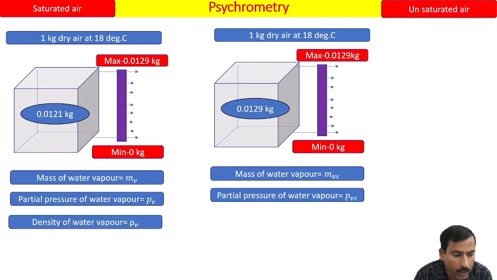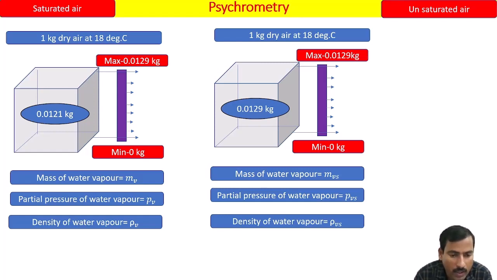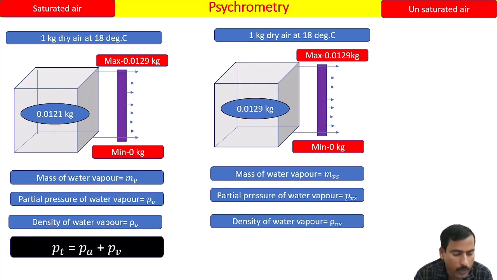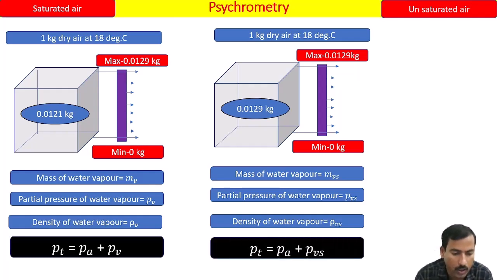Okay, like that, density of water vapor rho V when the air is unsaturated. When the same air becomes saturated, we are going to denote density of water vapor as rho Vs. Understood? Now we are going to write the formula for Dalton's law of partial pressure for both unsaturated air and saturated air. For unsaturated air, Pt is equal to Pa plus Pv. But when you write the same formula for saturated air, Pt equals Pa plus Pvs. Pvs means partial pressure exerted by water vapor when air is saturated.